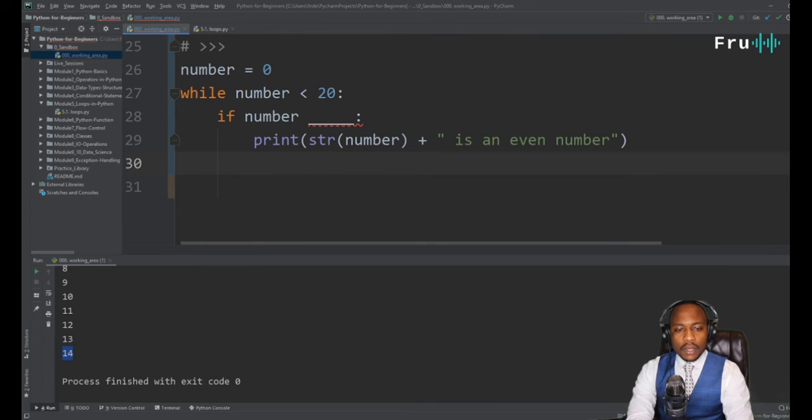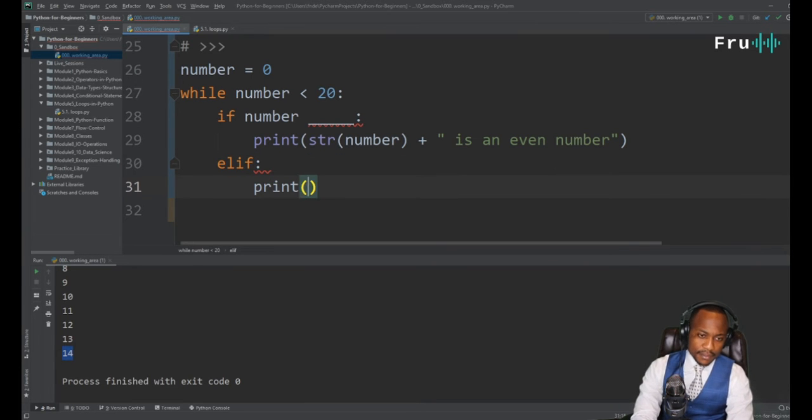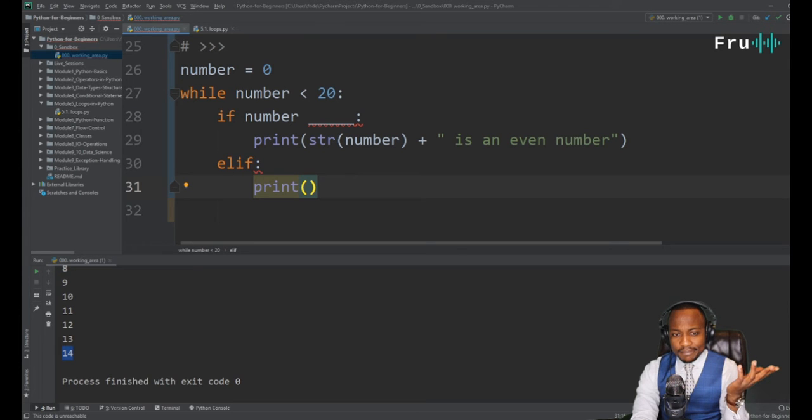Now, if it's not that case, what do we want to do? And I'm just keeping this simple. We want to do an elif. Let's just play, because there are just two kinds of numbers in math, right? Even and odd. Unless somebody has invented something new, I feel like our else statement should be pretty safe.